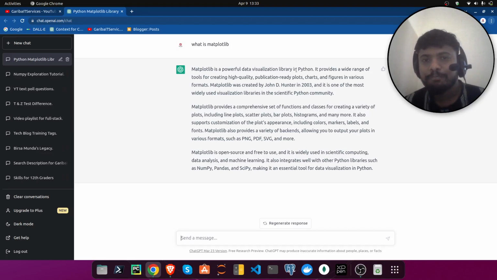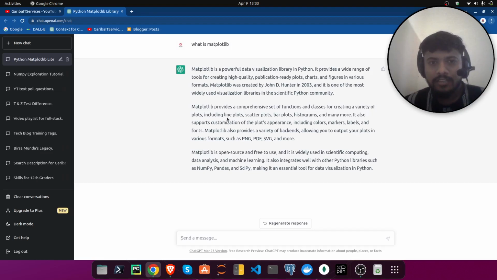It provides a wide range of tools for creating high quality, publication ready plots, charts, and figures in various formats. Matplotlib was created by John D. Hunter in 2003 and it is one of the most widely used visualization libraries in the scientific Python community.